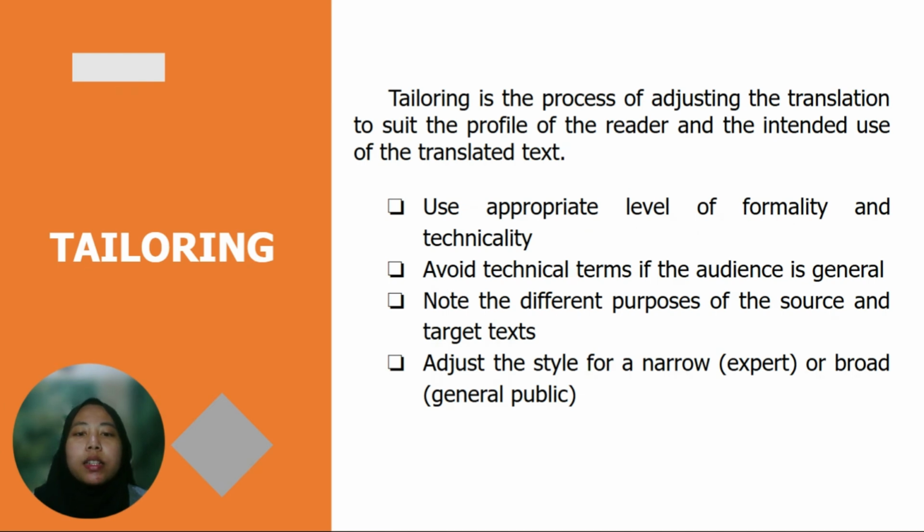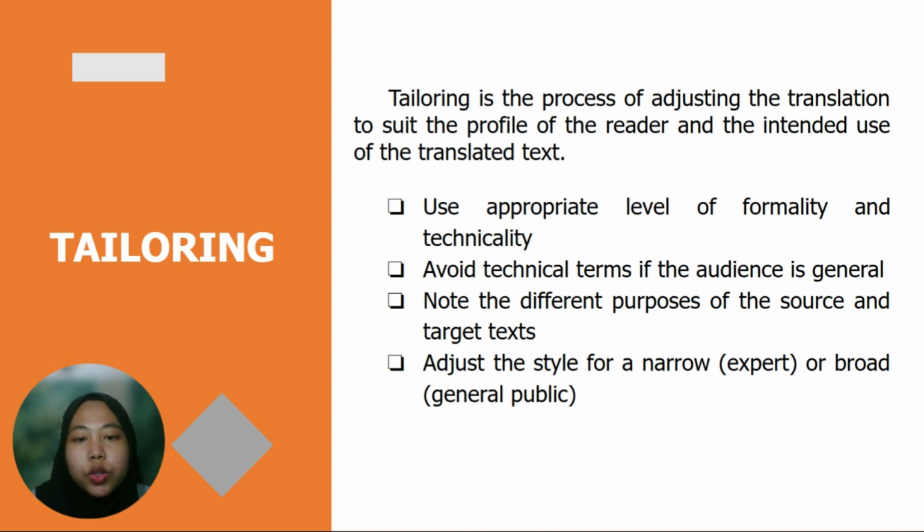Tailoring. Tailoring is the process of adjusting the translation to suit the profile of the reader and the intended use of the translation text. In this process, what matters is not how similar the style of the translation is to the source text, but how appropriate the style and language in the translated text is for the readers to use in their context.